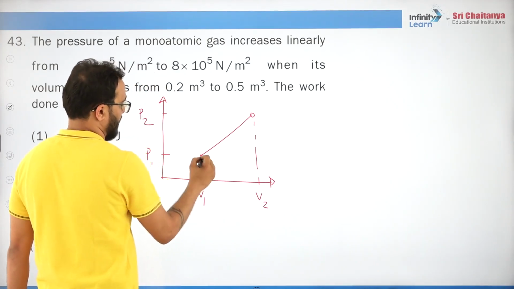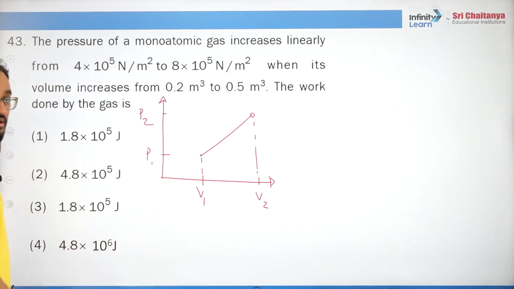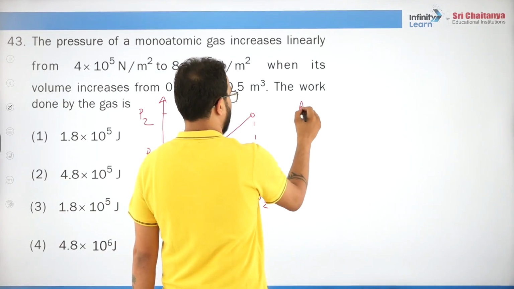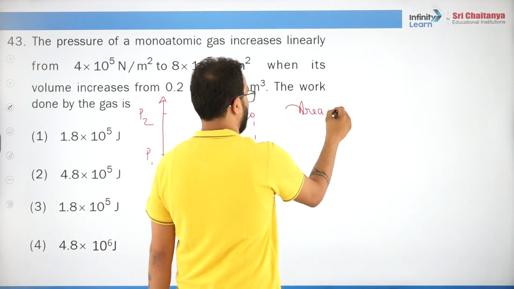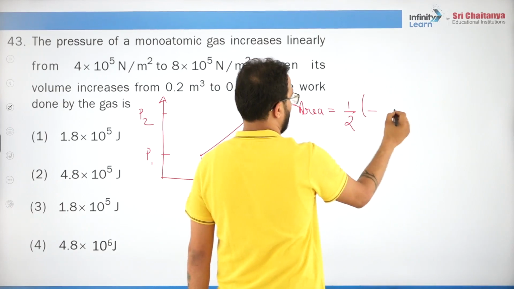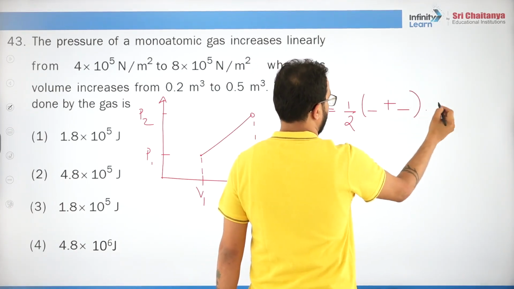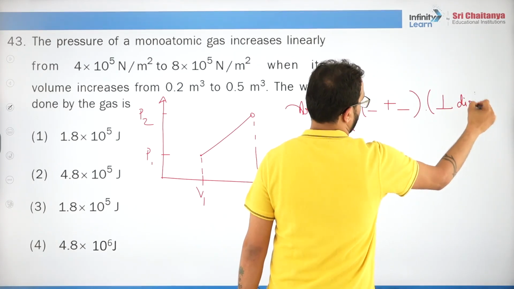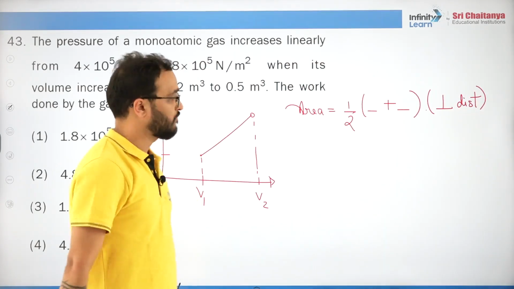Work done is area under the graph. Simple, simple, simple. So what is the area under this graph? You will say, sir, area of this trapezium. What is the area of the trapezium? You will say, sir, half into the sum of the two parallel sides into the perpendicular distance between the two parallel sides, right?